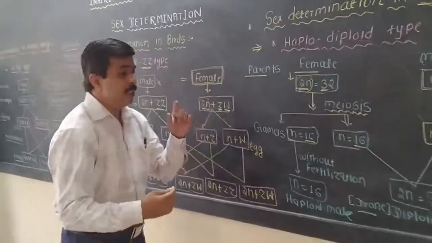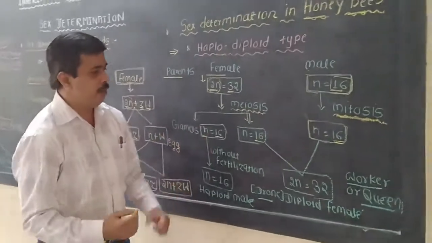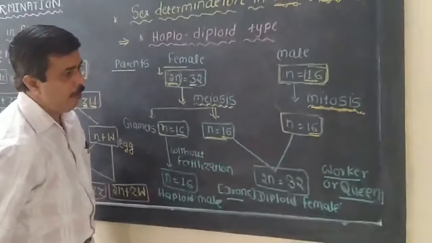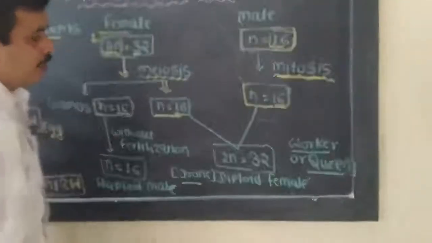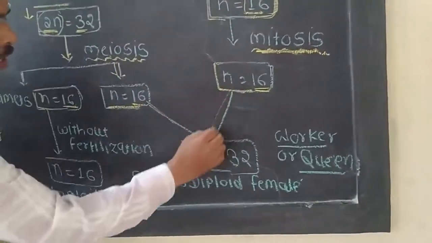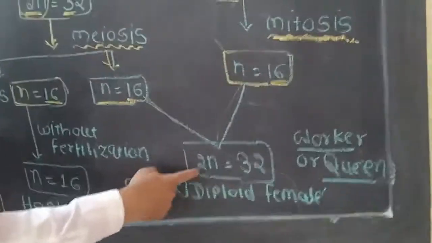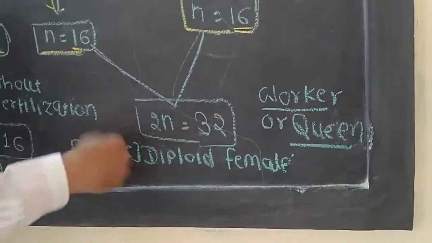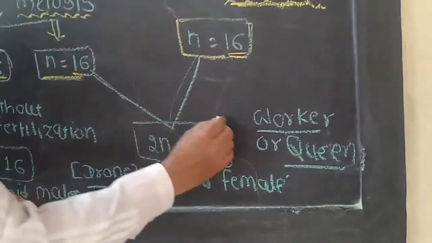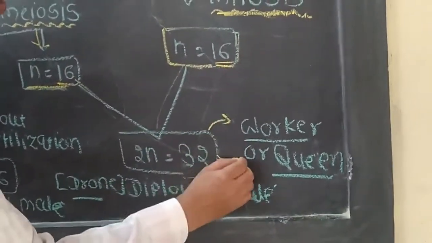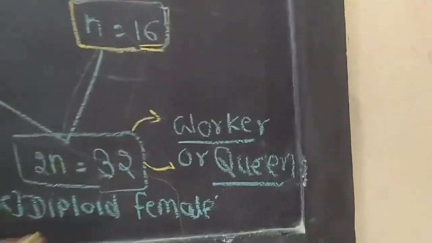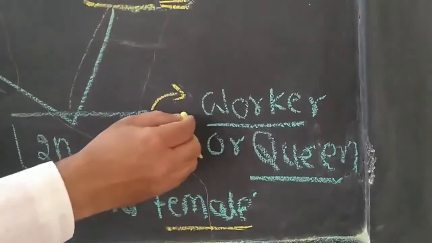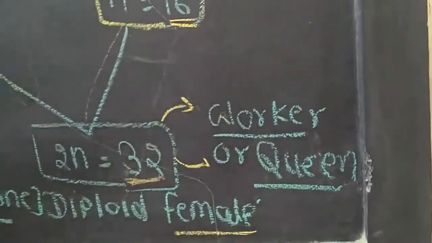Now the next stage is the process of fertilization. What happens in fertilization? The female gamete fuses with the male gamete to produce a diploid zygote, and this zygote contains 32 chromosomes. It is diploid, and it produces a worker or a queen. So it is a diploid female, and this female may be a worker or a queen.